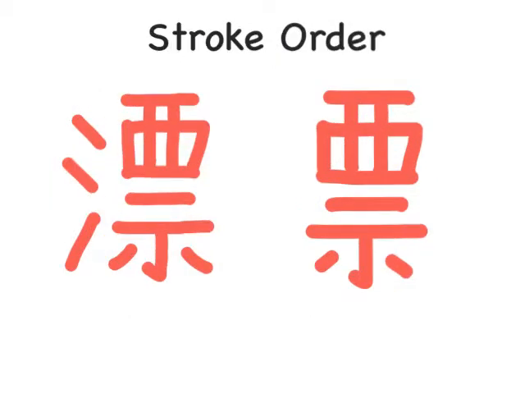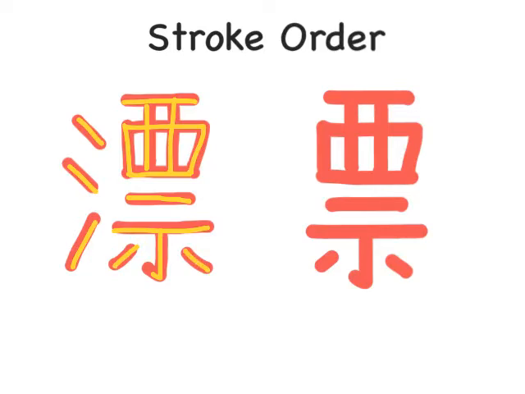I will now demonstrate the stroke order for these two characters. They're pretty much the same except that one has the water radical and one does not. So we'll start with the one with the water radical. 一、二、三、四、五、六、七、八、九、十、十一、十二、十三、十四.